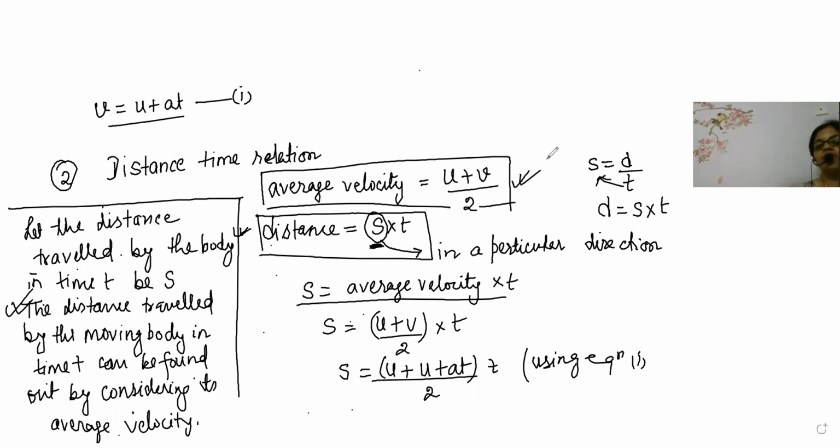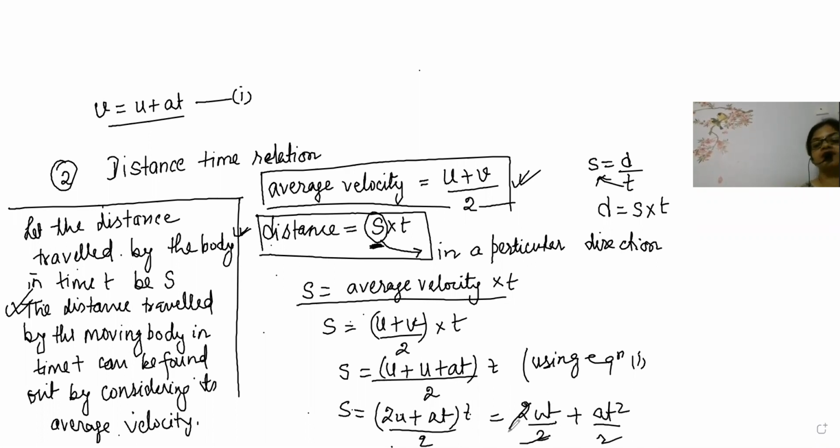Now beta, in this we substituted the value of v. Now s is equal to (2u plus at) into t by 2. Now what we will do, this t will go and multiply with 2. It will become 2ut by 2 plus at square by 2. So this and this will get cancelled. So now what will be the final answer? S is equal to only ut plus half at square. Ut plus half at square.